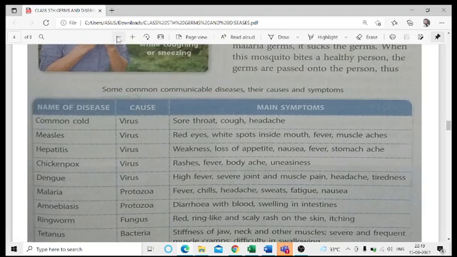Now it will be much more visible, I hope. Much better visibility will be there. What you are able to see is the different types of diseases caused and the main symptoms of each. In the case of common cold and cough, that is actually caused by a virus in which our throat becomes sore.